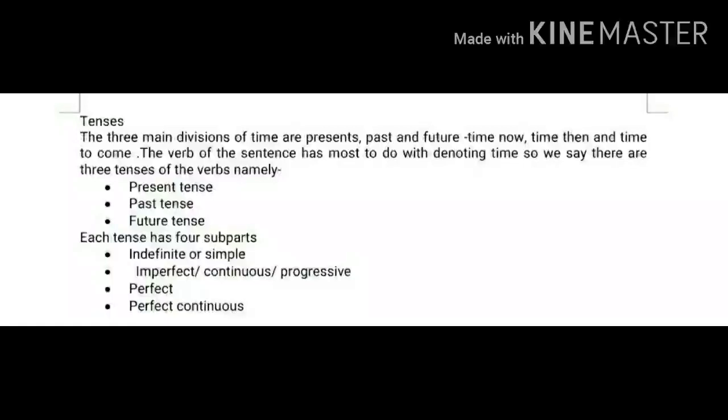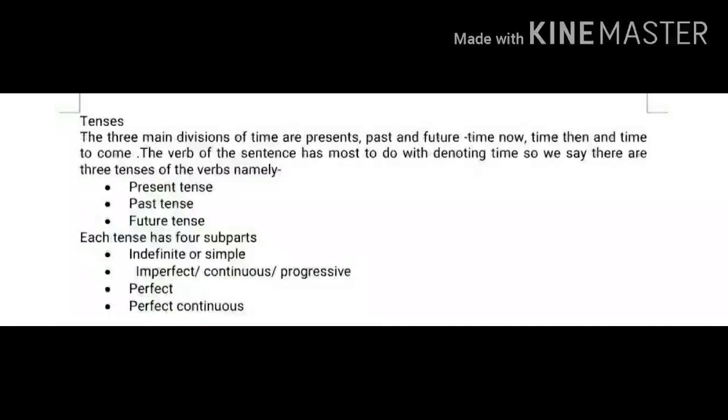Now, students, you know that each tense is again divided into four subparts. The first one is the indefinite or simple. Mostly we use the word simple. The second one is imperfect, or you can say continuous, or progressive tense. The third one is perfect, and the fourth one is perfect continuous.